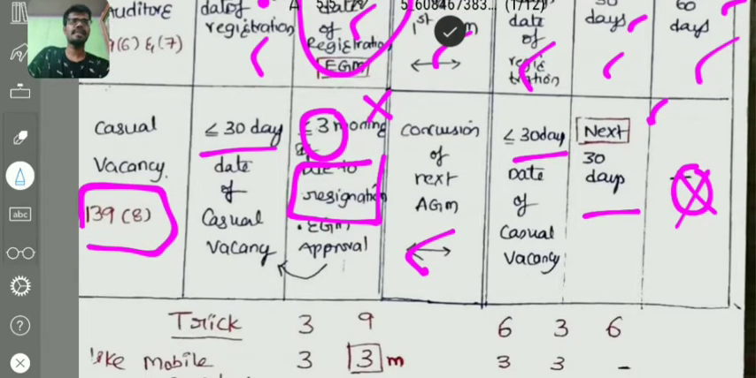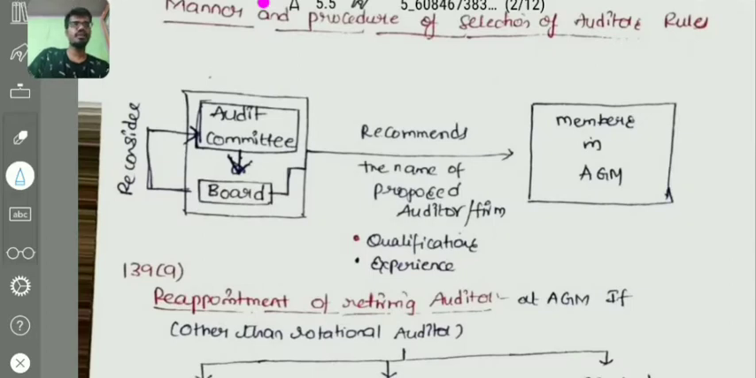And going to our next topic, that is the manner and procedure of selection of auditor rules. How the auditor procedure, manner and selection of auditor will be done. If the company is having only board of directors, that is audit committee constitution is not required, then the board shall recommend the proposed auditor, considering his qualifications and experience, to the members in the AGM, right? Then the members will approve, then the auditor is appointed.